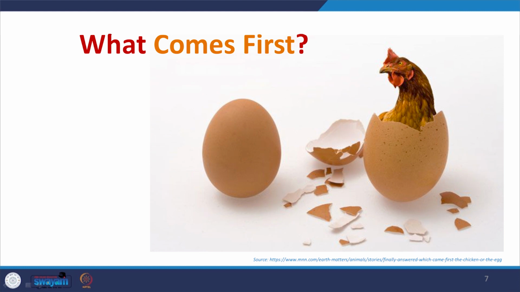Now this is a simple photograph that depicts it all: what comes first, structure? Should we start our design with the structure in mind, or should we start with just the form? It's a very tough question.